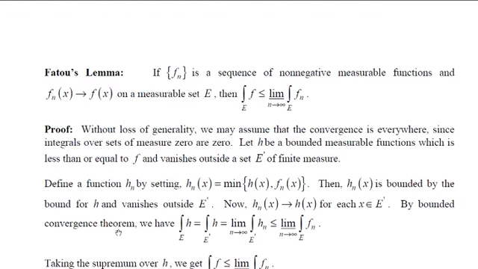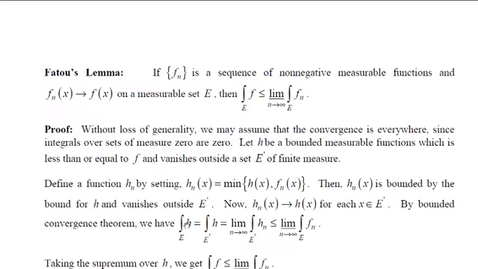What it says: suppose you have a sequence fn of non-negative measurable functions, and it is bounded for each x belonging to E, and if the limit as n tends to infinity of fn of x is equal to f of x, then the integral of f over E is equal to the limit as n tends to infinity of the integral of fn over E dash. We'll apply that theorem for this hn.